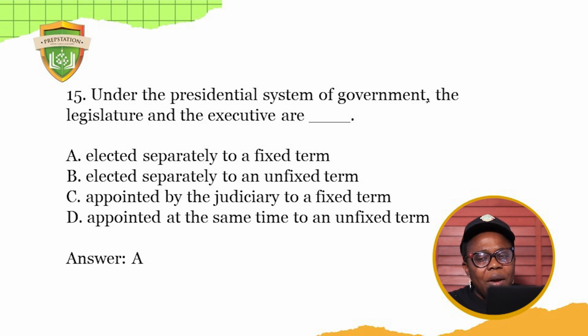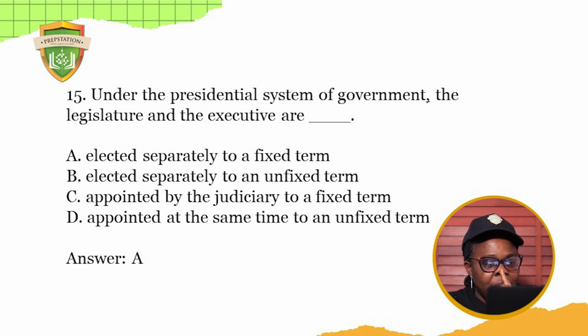Who are the people that make up the executive? The president is the head of the executive arm of government. You know that. So now the legislature, you have the Senate, president and all that. So look at the question. It says,